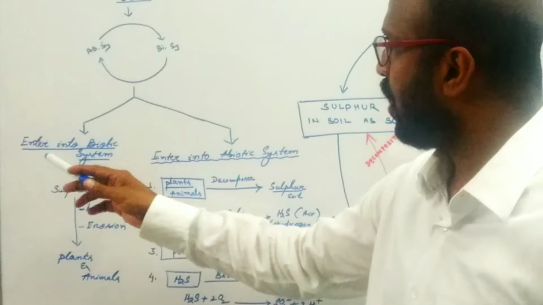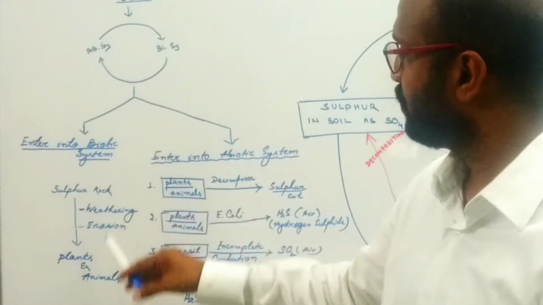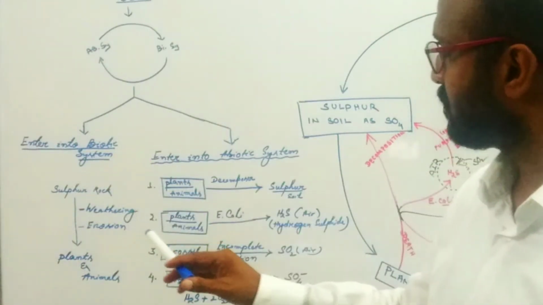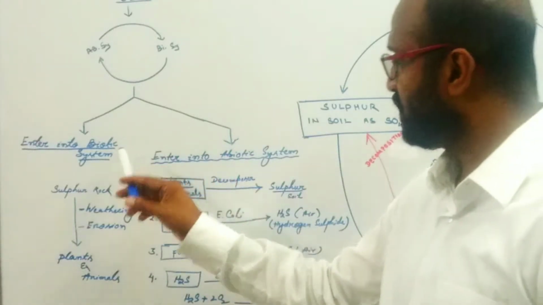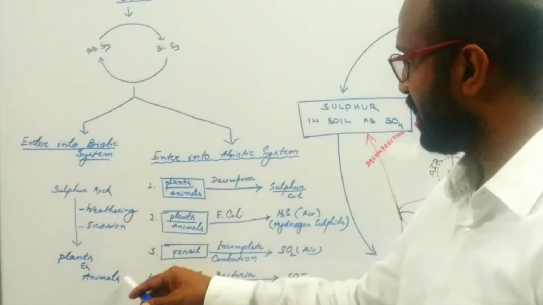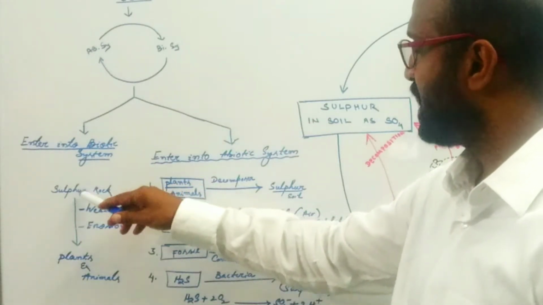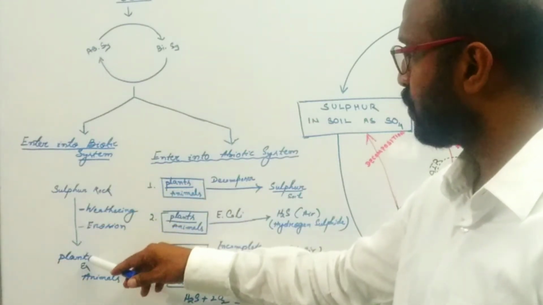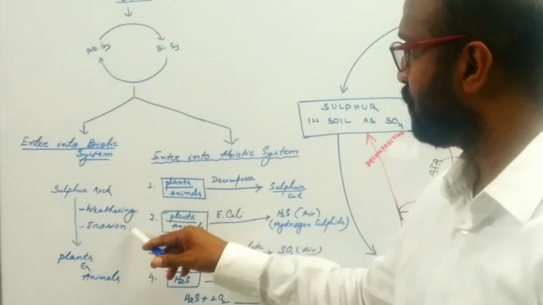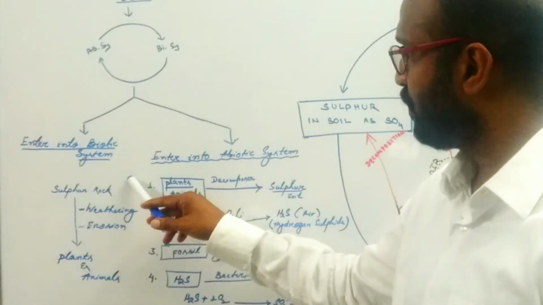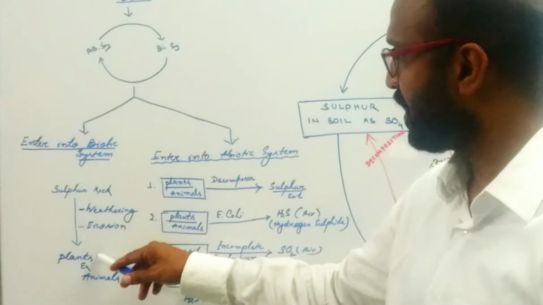Now the question is how sulfur is made available for a biotic system. There is one method by which sulfur is made available for plants as well as animals. The sulfur which is present in rock is made available for plants because of the weathering and erosion of the soil, which converts sulfur into inorganic form.